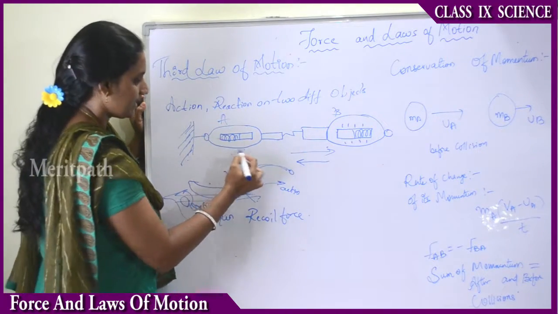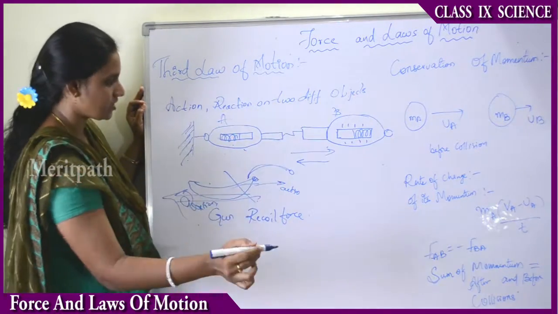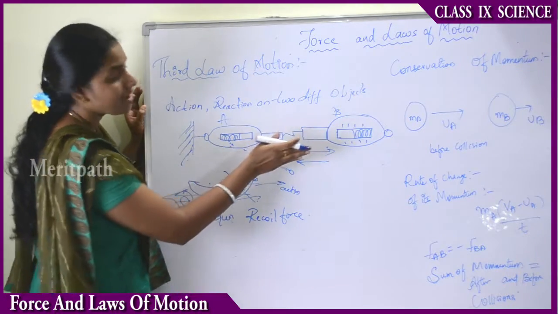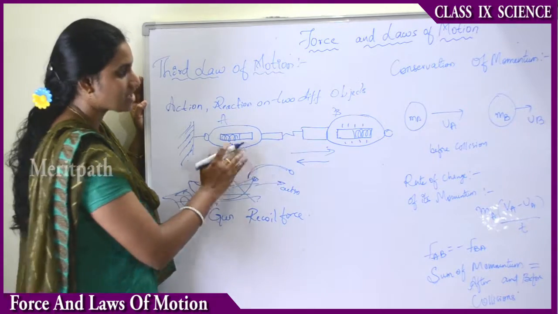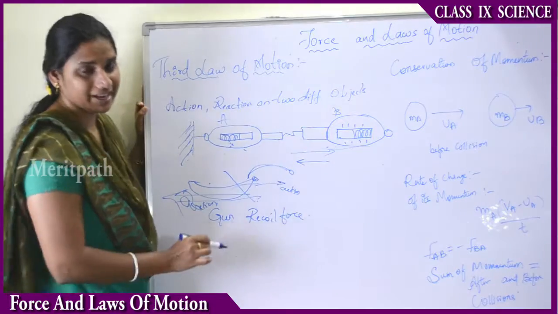Therefore the hitting of string B on string A is the action, and at the same time string A exerts an equal and opposite force, known as the reaction, on string B. Therefore it attains its original position, right?